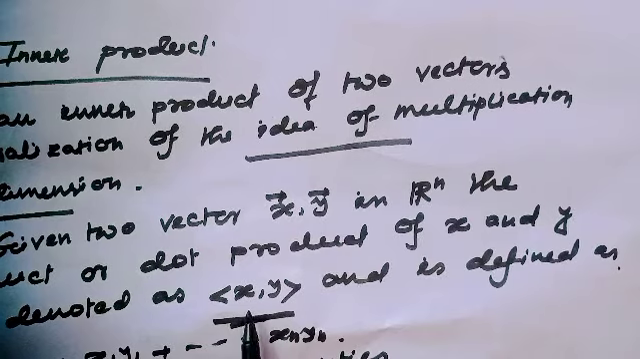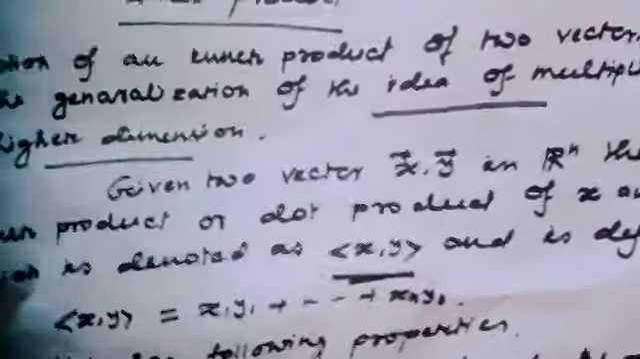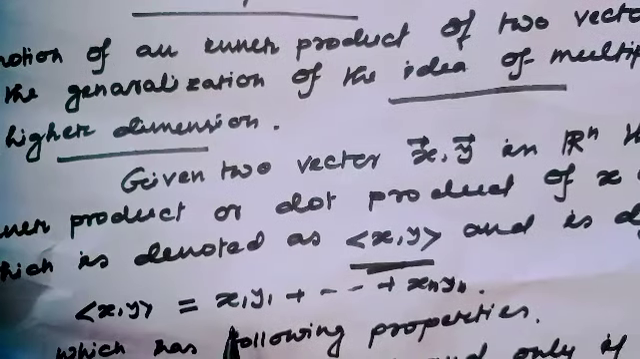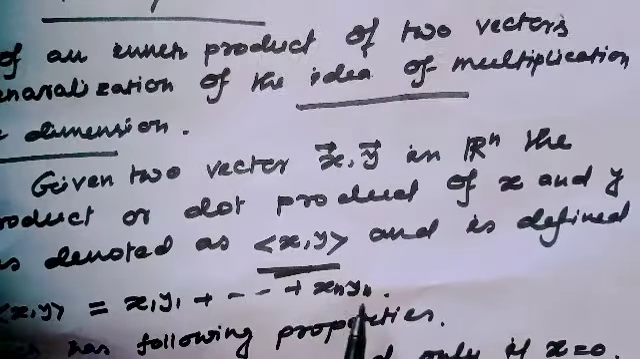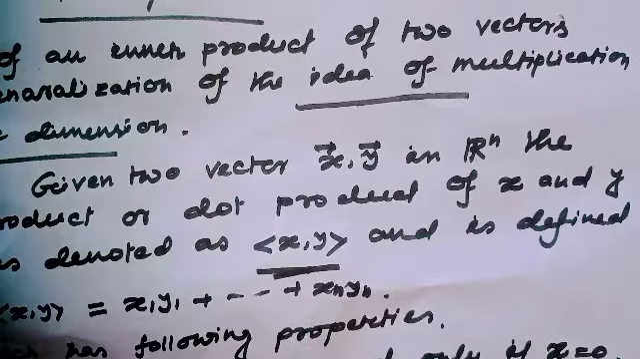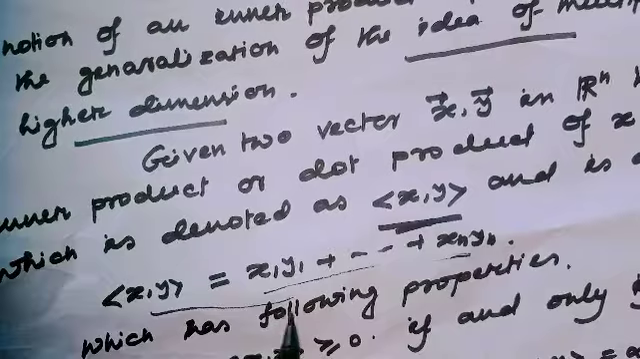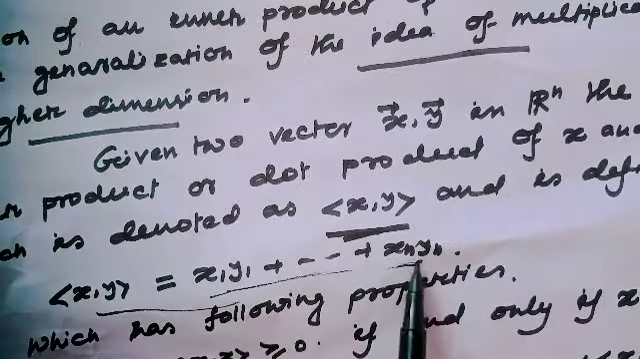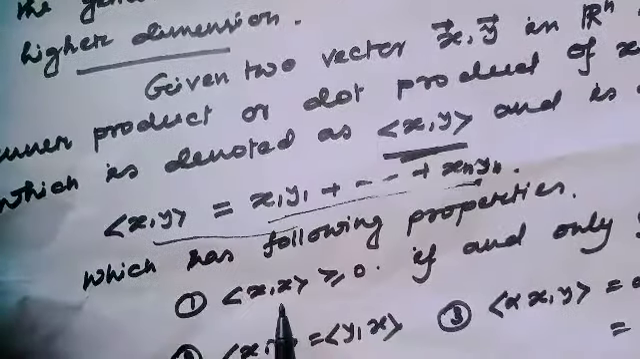This is the notion of inner product, and it is defined as the inner product of x with y, which is equal to x1 y1 plus up to xn yn. That means when we multiply two vectors, the formula is this. Okay? And it has the following properties.